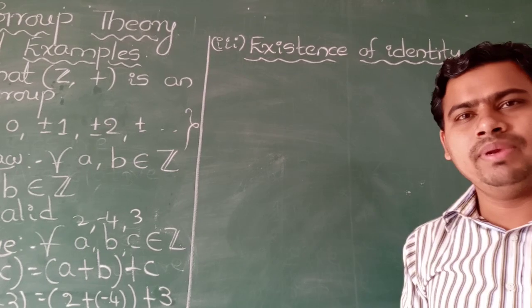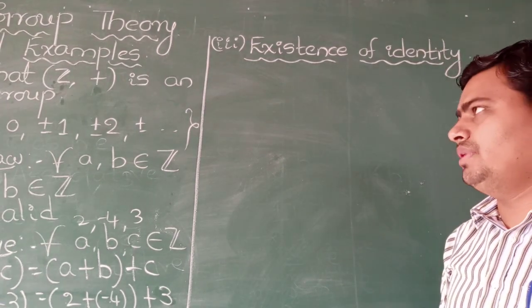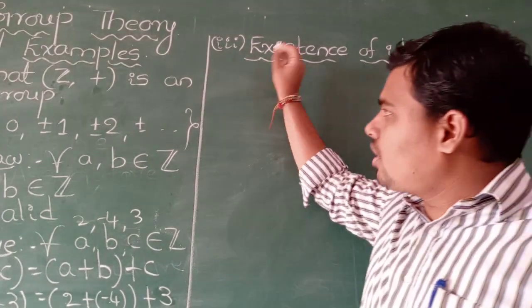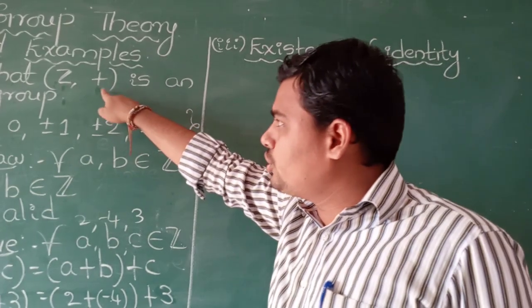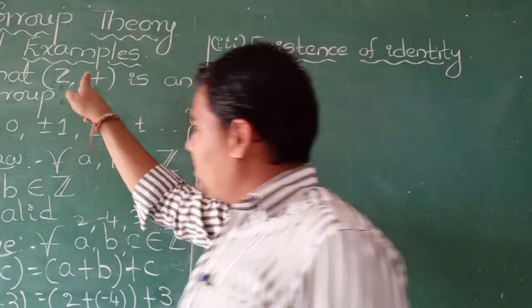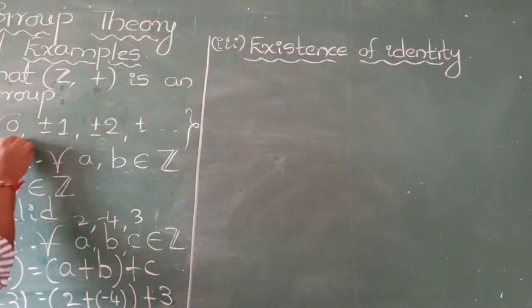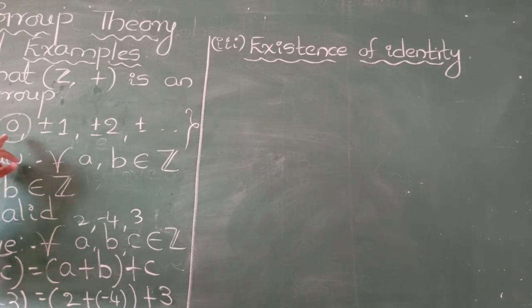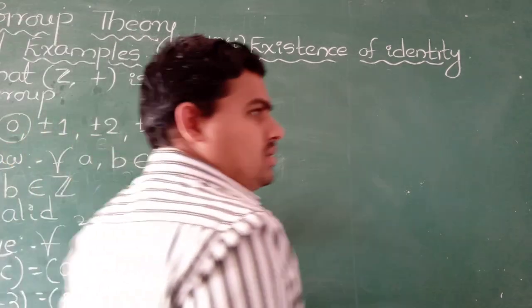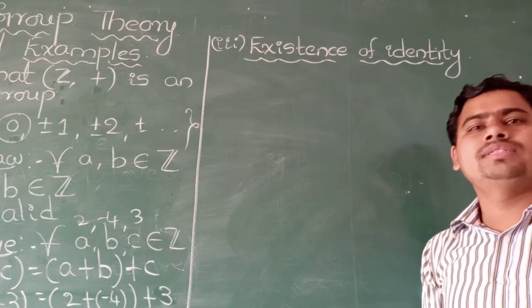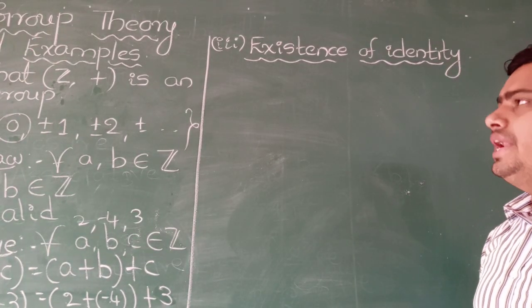With respect to multiplication, 1 is the identity element. Observe here, with respect to addition, 0 is the identity element, and that 0 is present in Z. Observe, 0 is present in Z means the identity law also holds good with respect to addition.